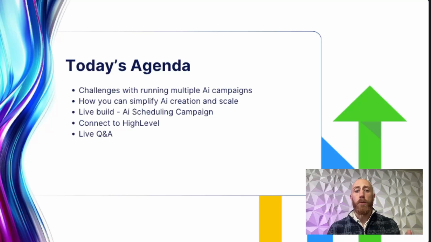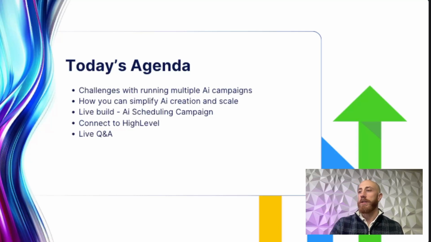So today, what I want to go through with you is some of the challenges that you get, whether using another platform or just in general when running multiple AI campaigns, and how you can simplify that AI creation and give yourself an opportunity to scale with these AI chat campaigns. We'll then do a live build of an AI scheduling campaign that I set up for an example company, a marketing agency that I found on Google Maps, so that'll be fun. Then we'll show you how to connect to high level and how it works with high level, again very simple. And we'll finish up with a live Q&A, and I'll answer questions that you guys have about the platform. So definitely a lot of value, and let's dive into it.